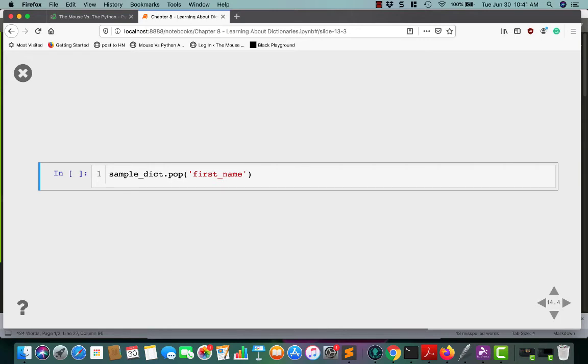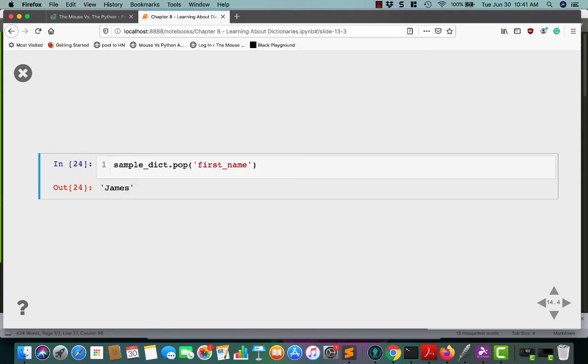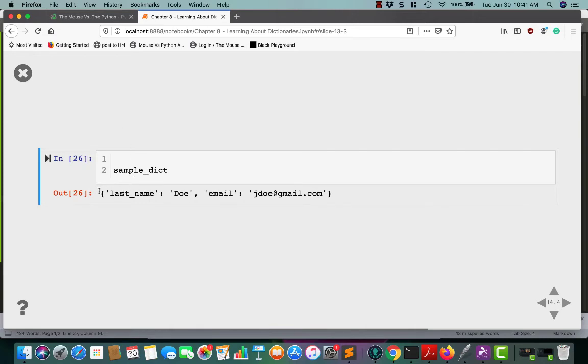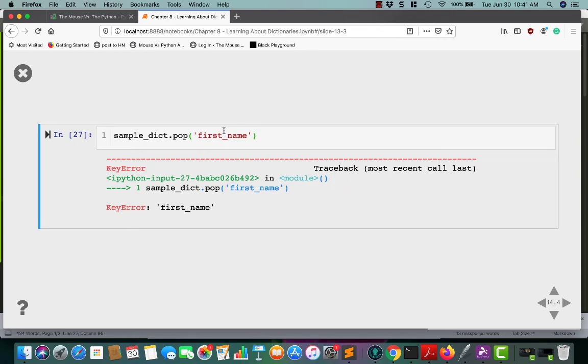Let's try popping out an actual name from the dictionary. This time we pop out the key, and it will return the value. So the first name is James, and if you print sample_dict now, you can see that first name is not in there. I can't run pop twice on the same key because the key's already gone. That's why it's complaining. The first name is no longer in there, so you get a KeyError.